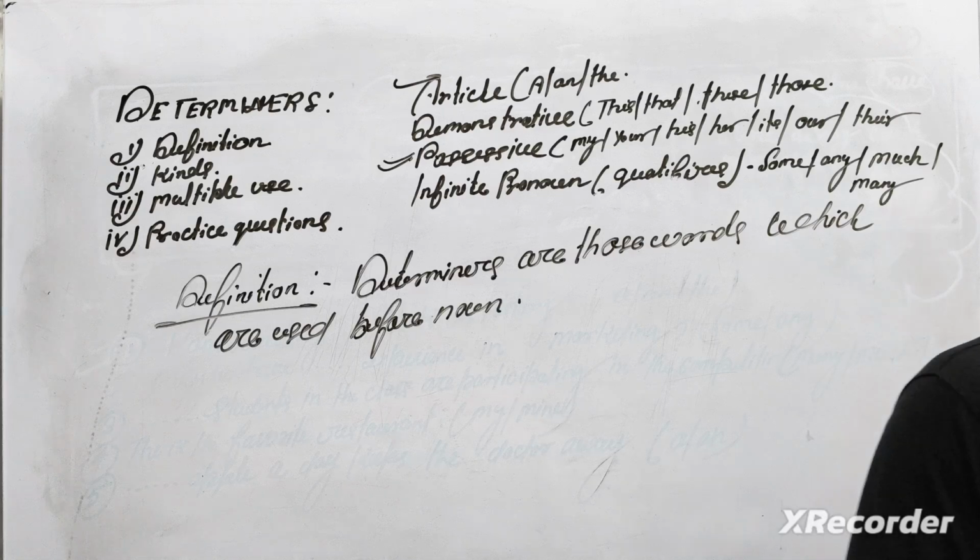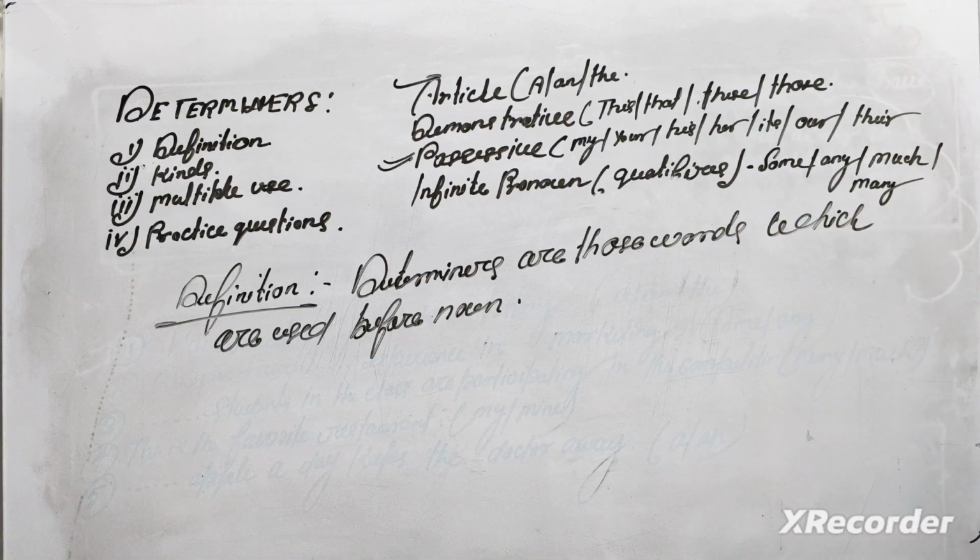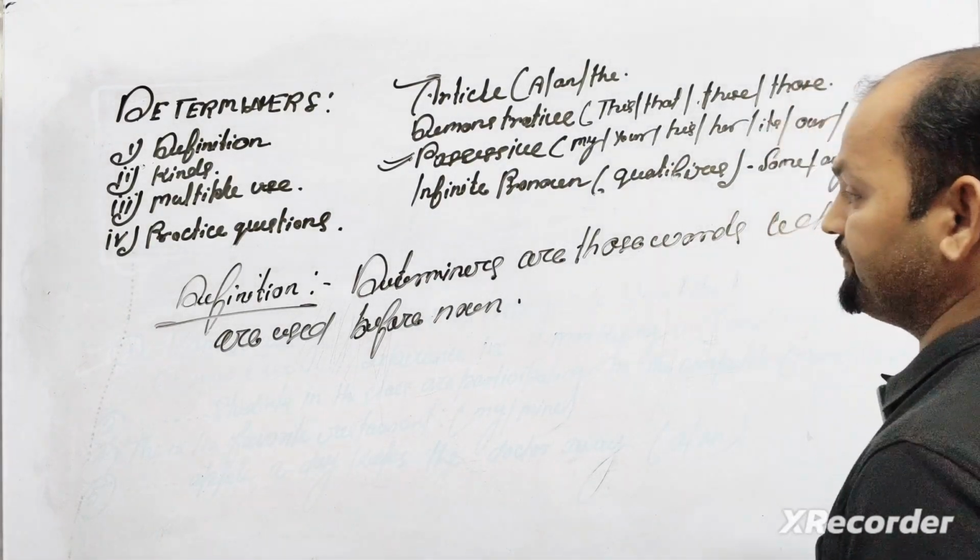Point to be noted from here. What do we mean by determiners? You can note it down. Okay.